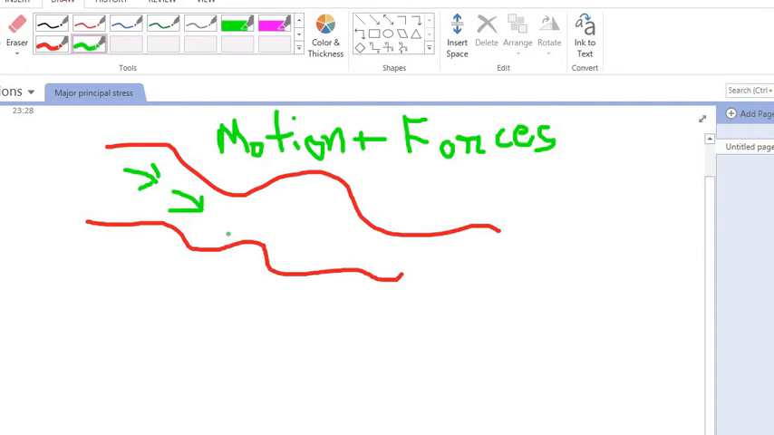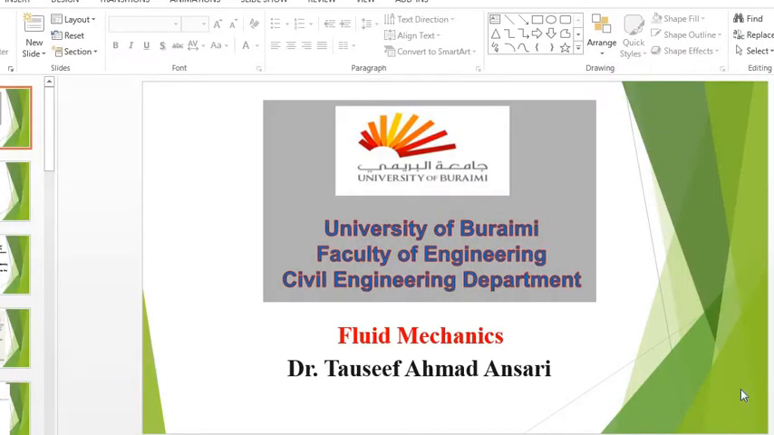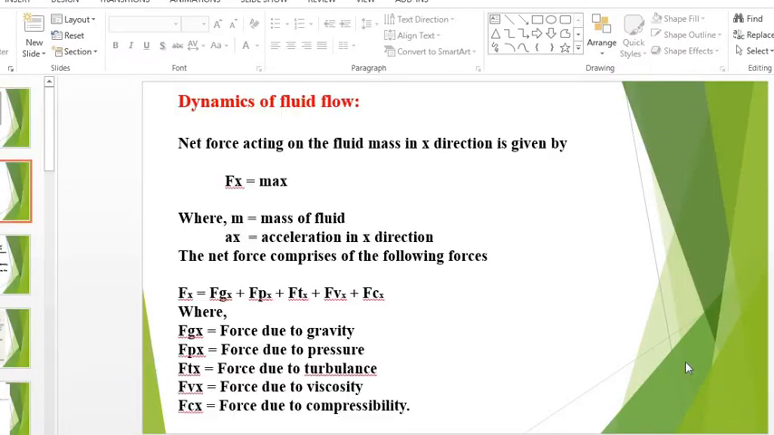So these forces may be gravitational force. This force may be the surface tension force. That force may be different forces. So here we will see this, right? I think it will be clear. Fluid dynamics is clear. Before that, we will understand what is force.